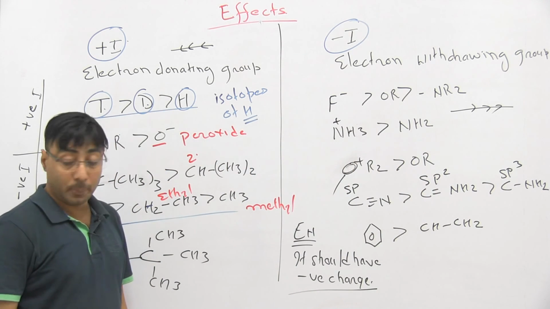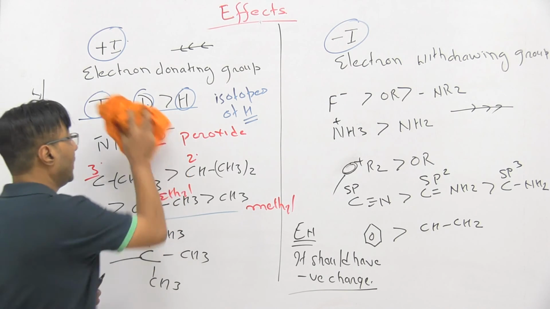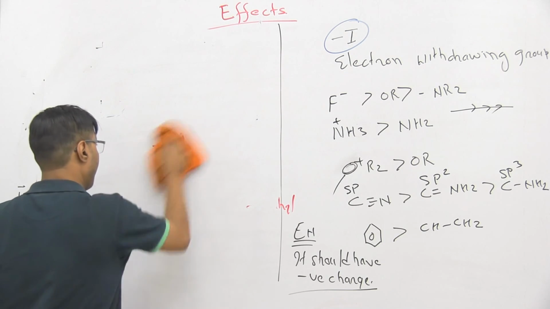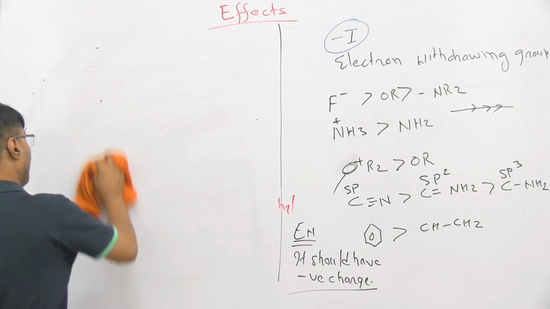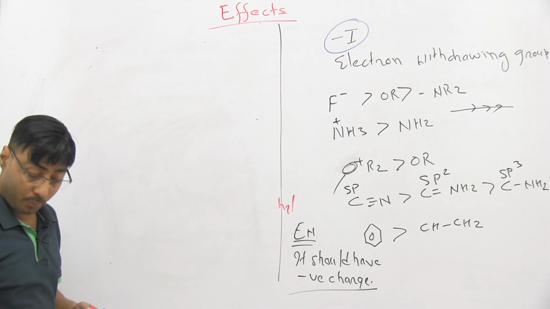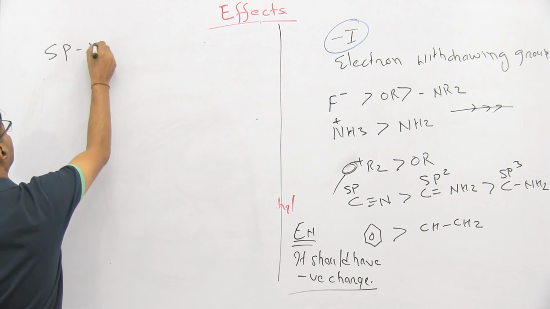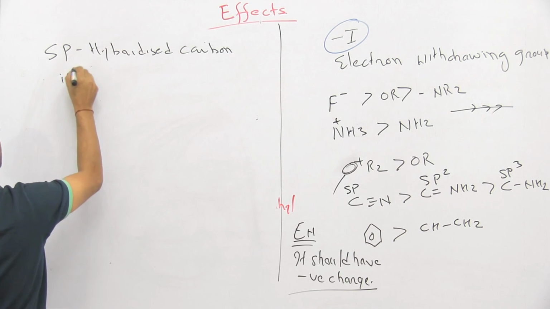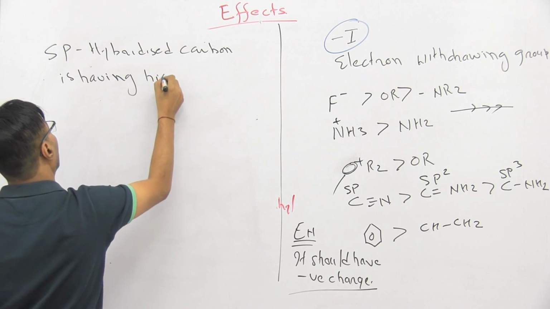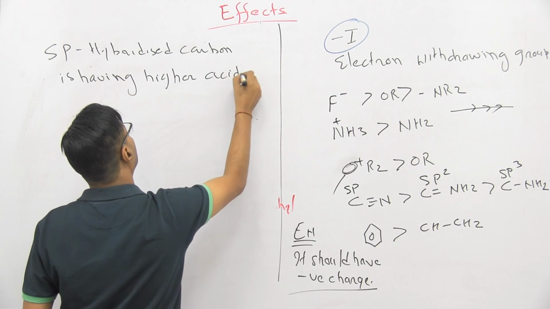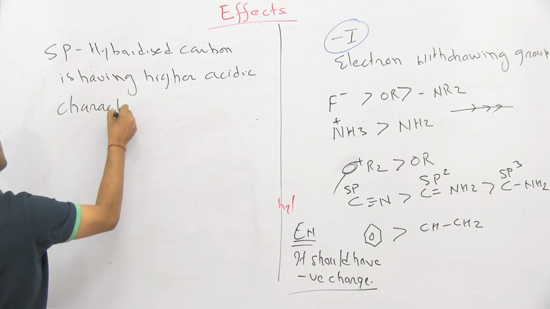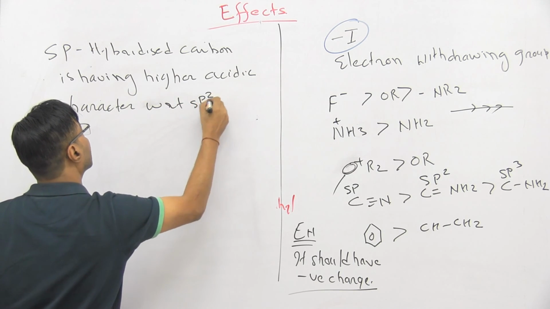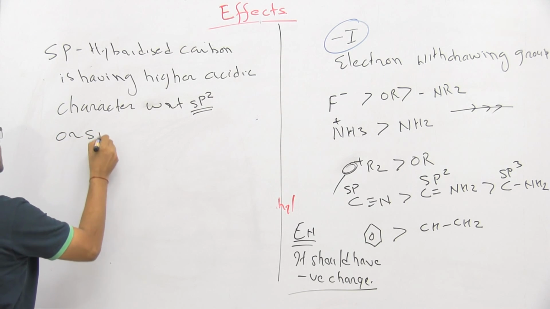As we know, sp hybridized carbon has the highest tendency to attract the electron. sp hybridized carbon has higher acidic character with respect to sp2 hybridized carbon or sp3 hybridized carbon.